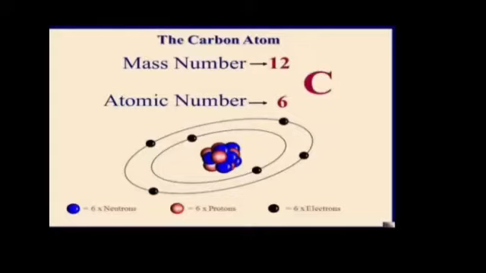You can see the carbon atom shown on your screen, and the red circles in the center of an atom, in the nucleus of an atom, are protons. And these are 6 in number. Carbon atom contains 6 protons in its nucleus. So its atomic number is equal to 6.